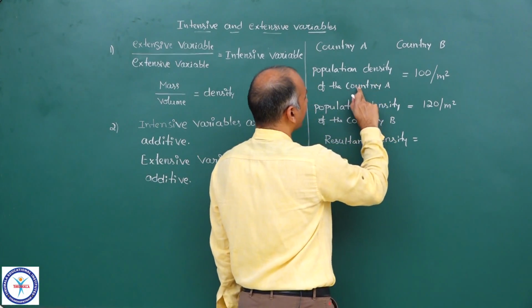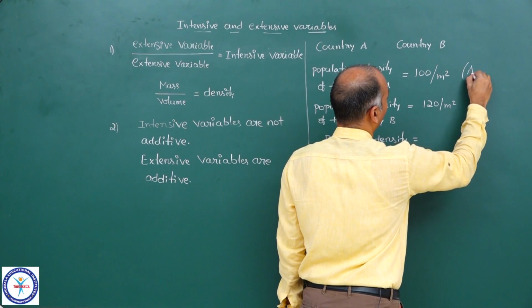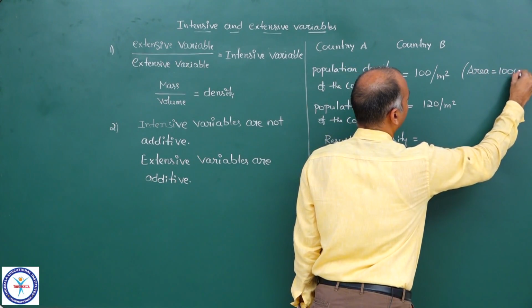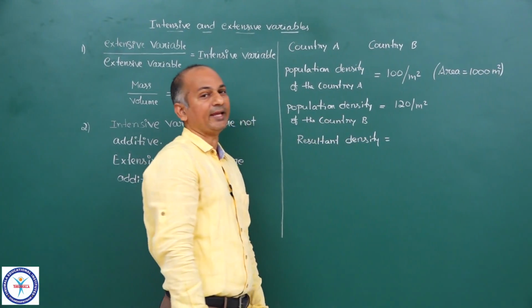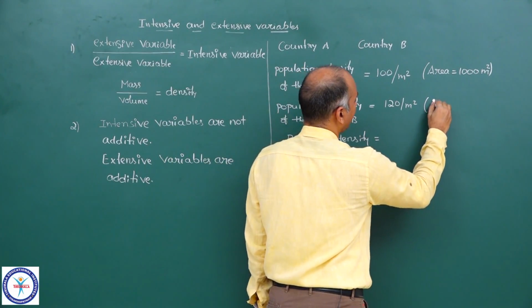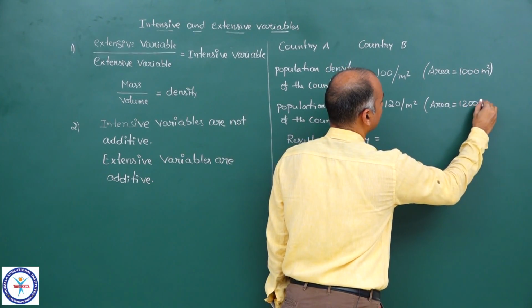Suppose the area of the country A is equal to 1000 meters square, and the area of the country B is equal to 1200 meters square.